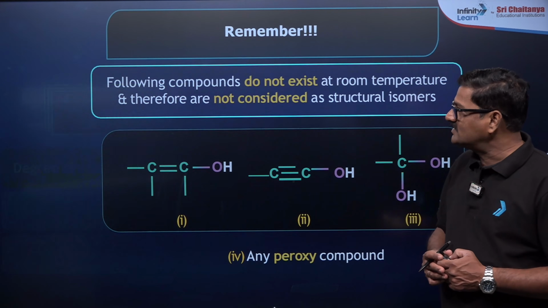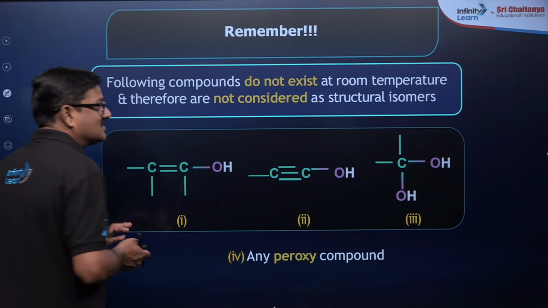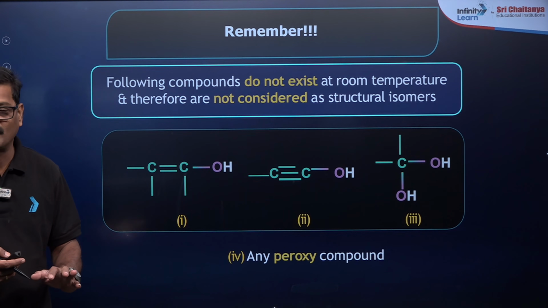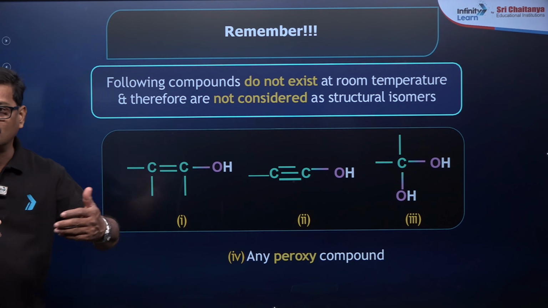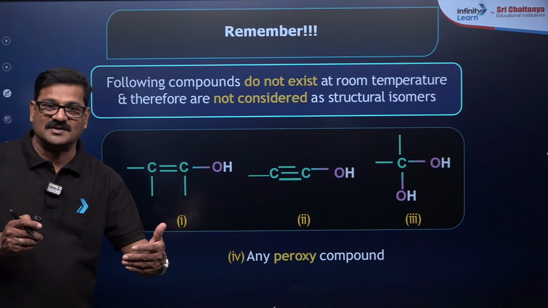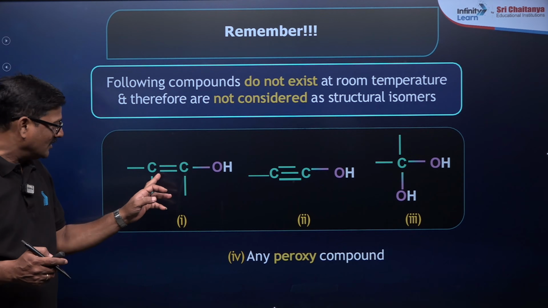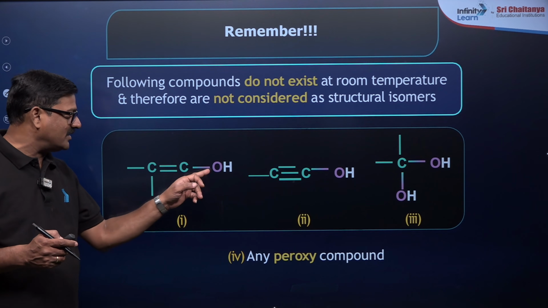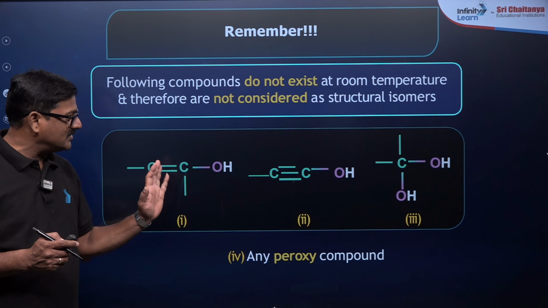So you have various things. Remember, the following compounds do not exist at room temperature, therefore they are not considered as structural isomers. Whenever you are writing structures from a given molecular formula, please avoid these, because they are not stable at room temperature. The keto form will be there, the enol actually will not be there.